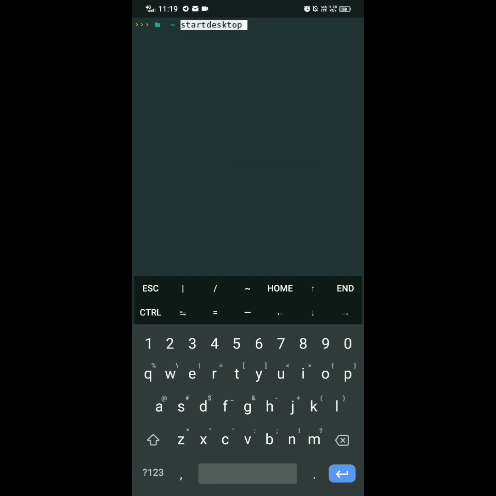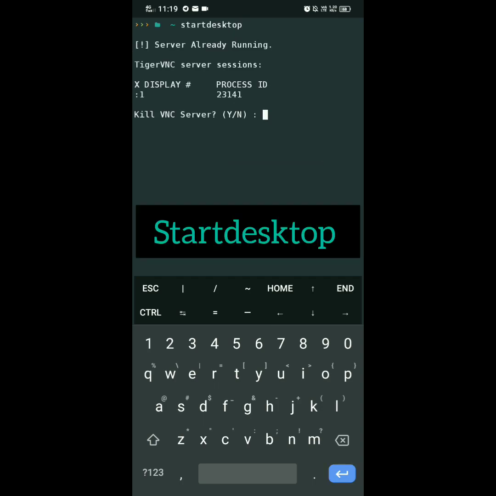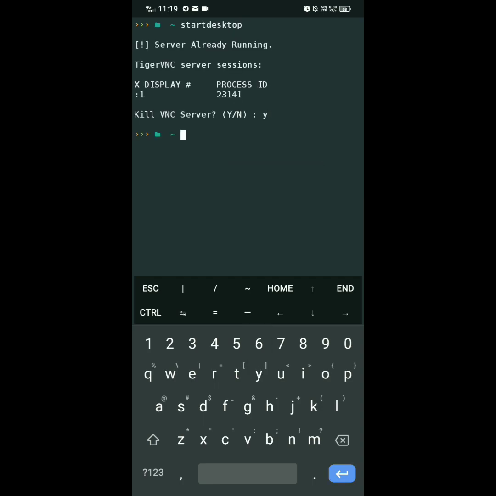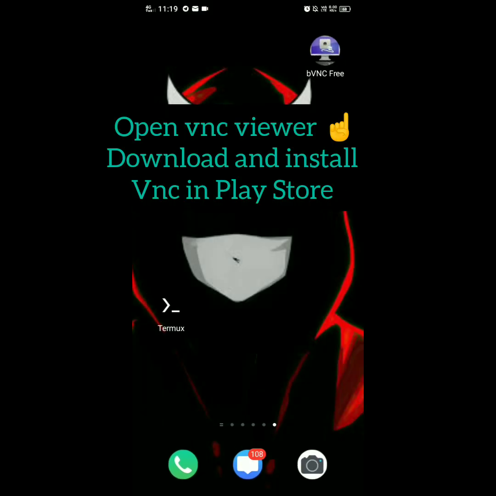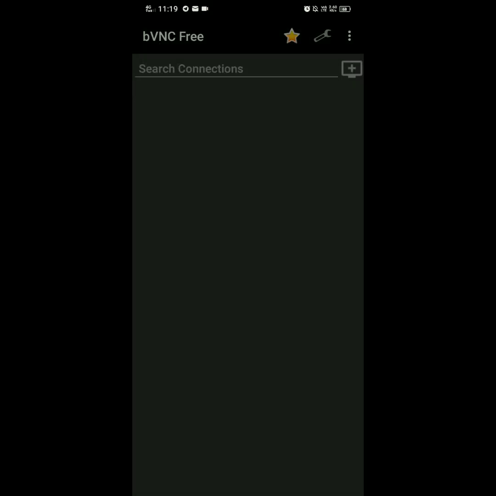Type start desktop. If you see the error that the server is already running, a TigerVNC server session, it shows kill VNC server Y or N. This means, do you want to kill the VNC server or not, yes or no. Open BVNC Viewer; download and install BVNC from the Play Store.